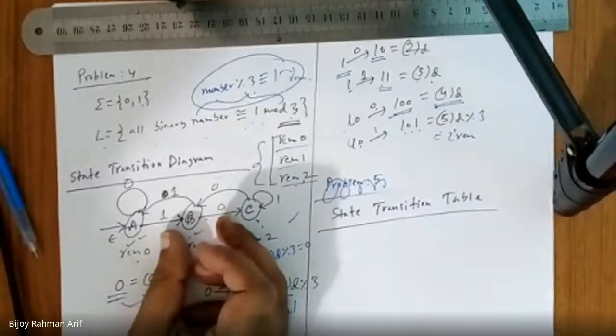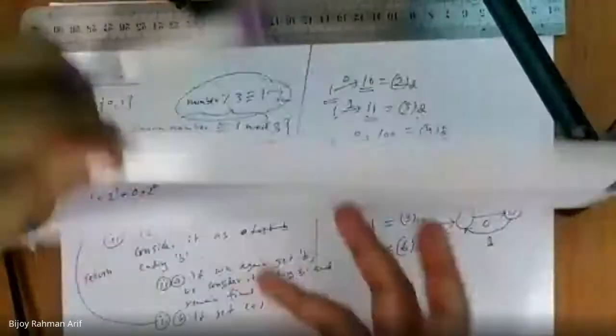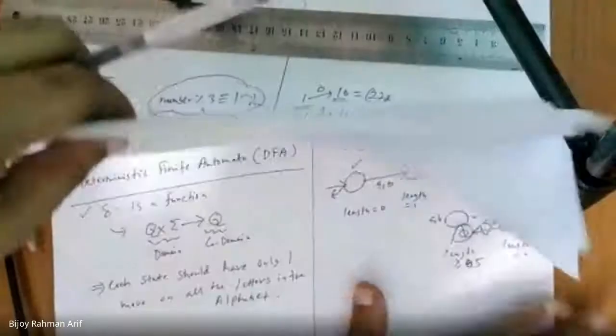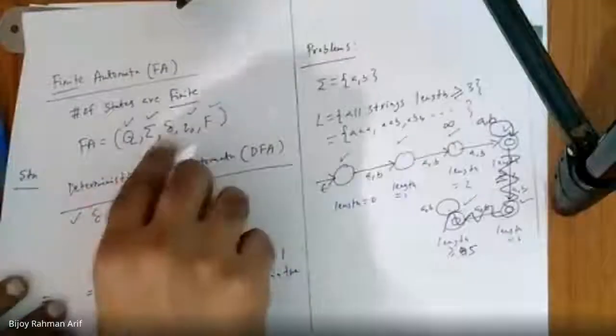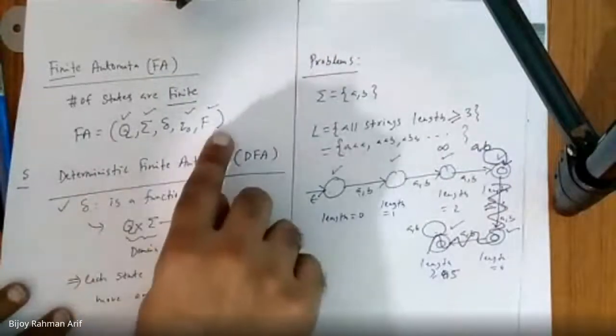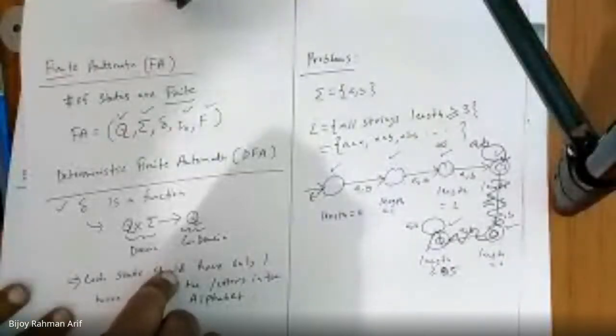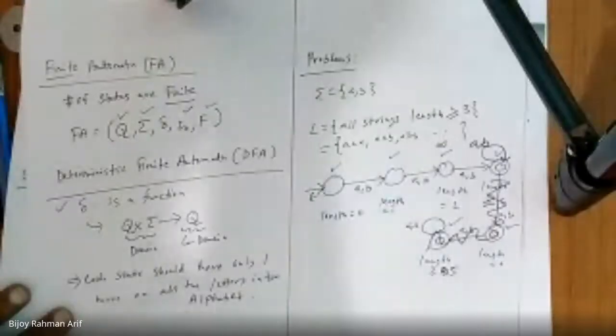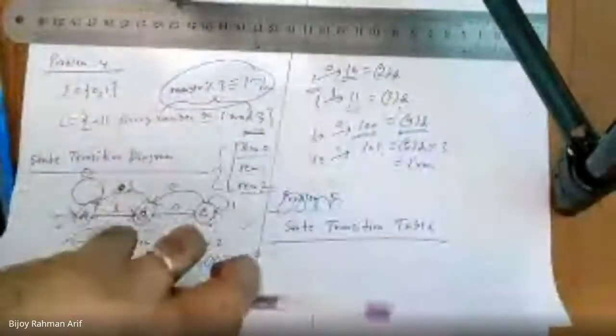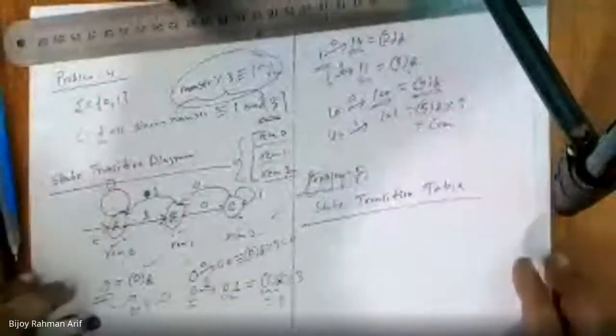Out of this quintuple, which one is actually represented here? The function, the delta. It is the detailed visualization of delta. So the same thing, in the state transition table, we are representing delta in a tabular form.